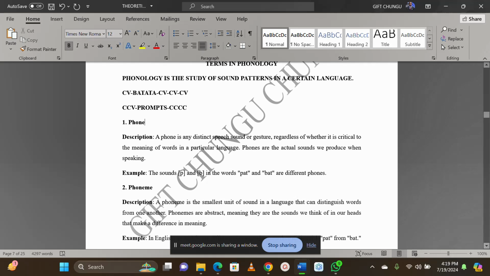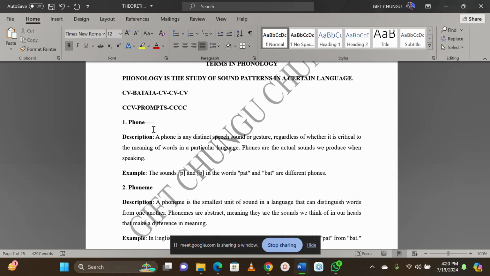And then now we can look at a phone. A phone is actually a sound, a physical realization of a sound. The definition here says a phone is any distinct speech sound or gesture, regardless of whether it is crucial or not. In simpler terms, I would want you to get it simply.